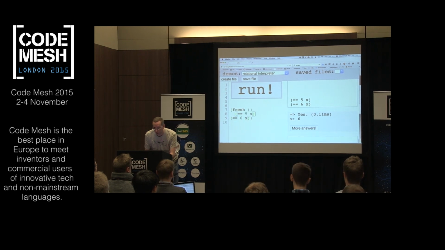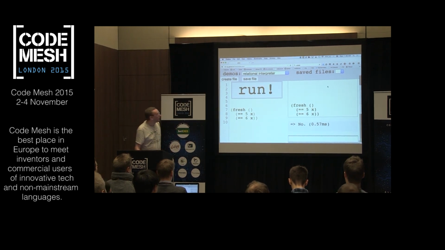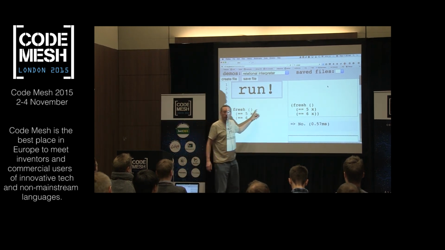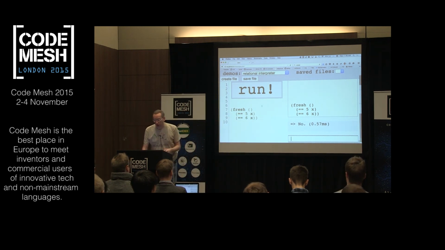Okay, so now we have a conjunction of goals, like that. And I can run that. And now my answer is no. Okay, so fresh acts as a conjunction. Fresh has one other purpose. Fresh also lets me introduce new logic variables.